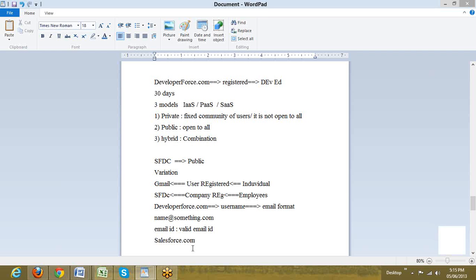So we can do that practically as well, but let us share a common account for this purpose. So you guys can do it. I'll just show you the initial part of it. developerforce.com.